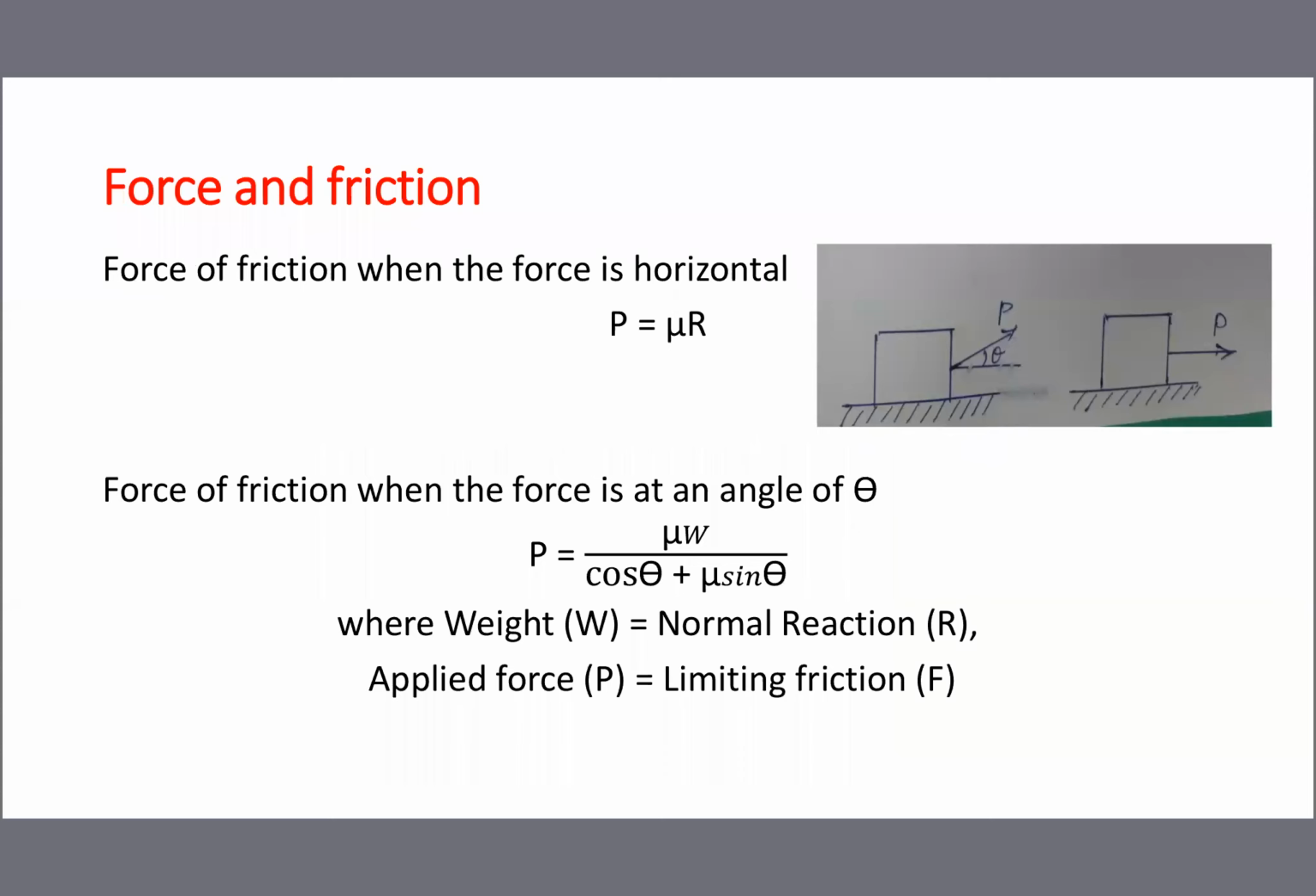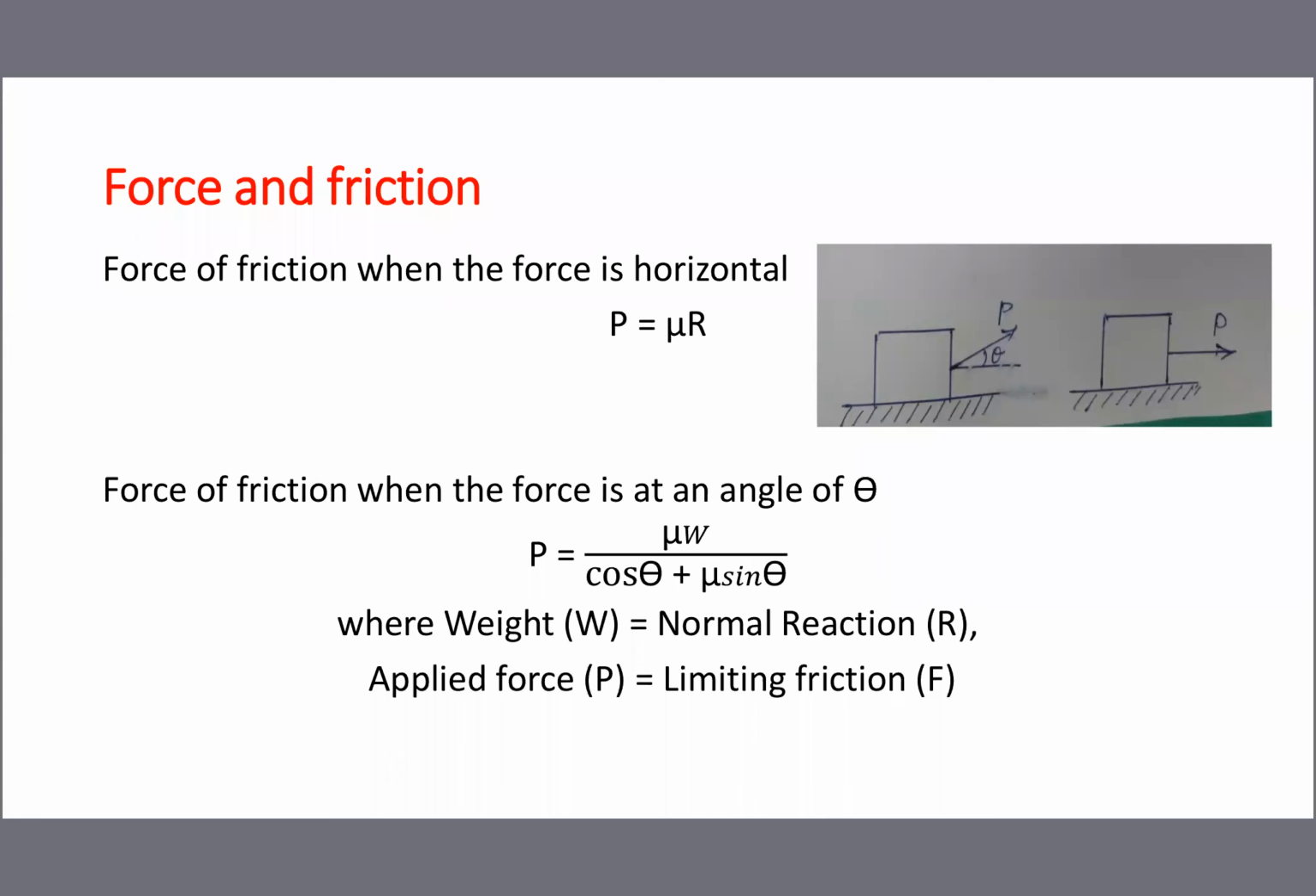Force of friction when the force is horizontal. This is the second sketch. A job placed on a floor, how much force is required to just move the job? P. How to find out P? P is equal to mu into R. R means weight of the job. If friction is not given, P and R are the same.